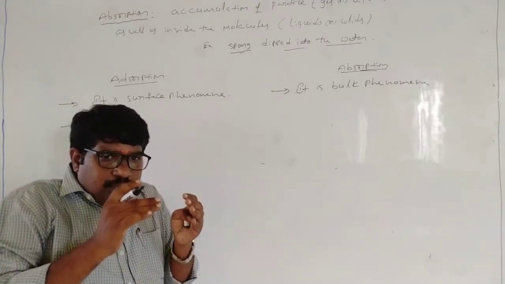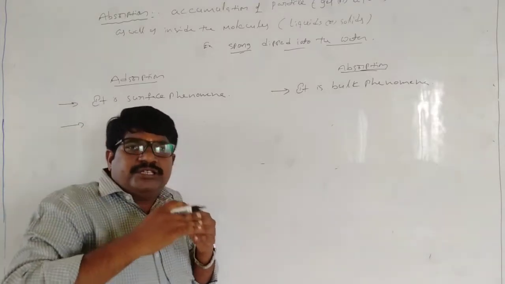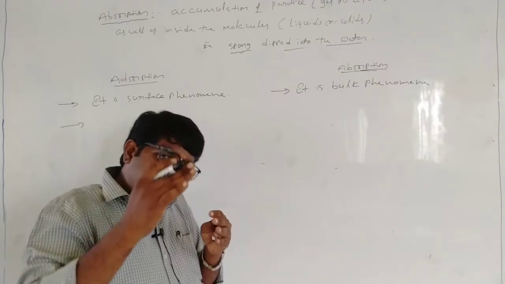Here, first the process goes on very fast, then it gradually decreases.